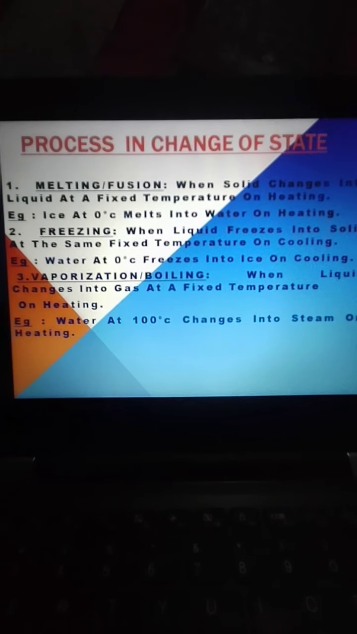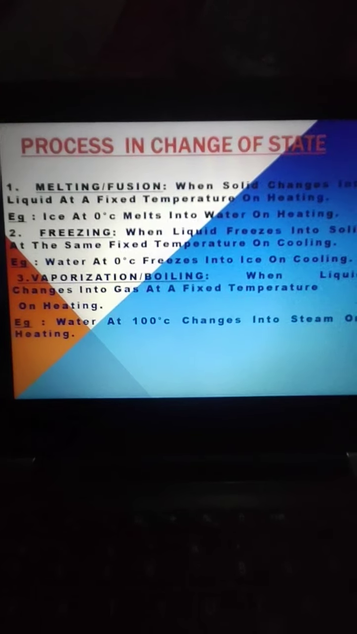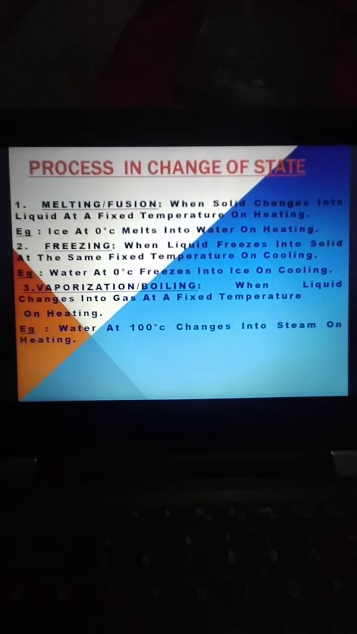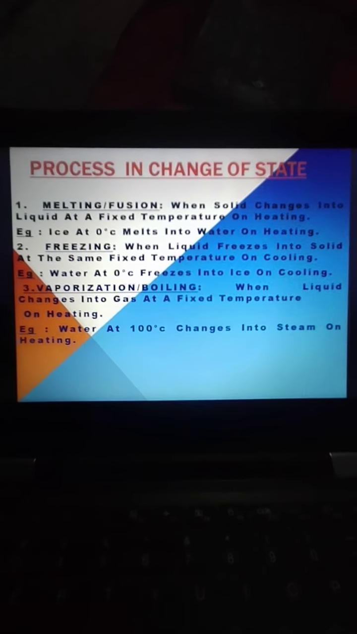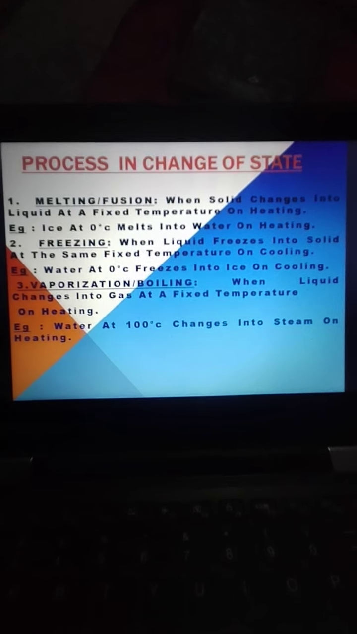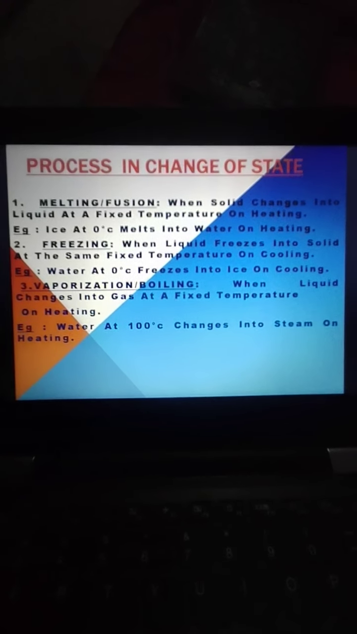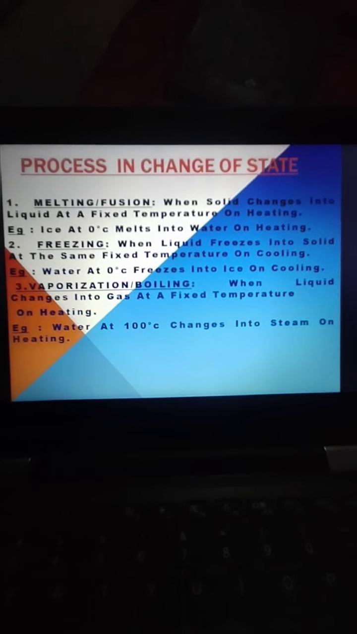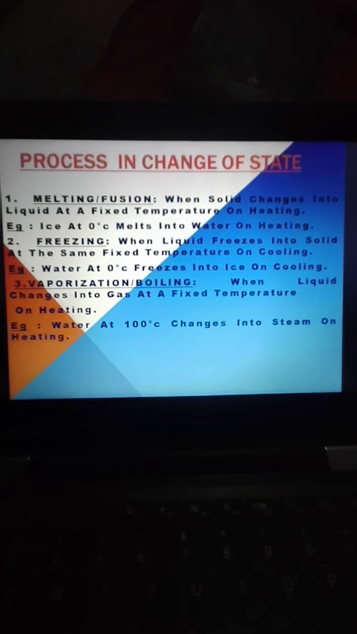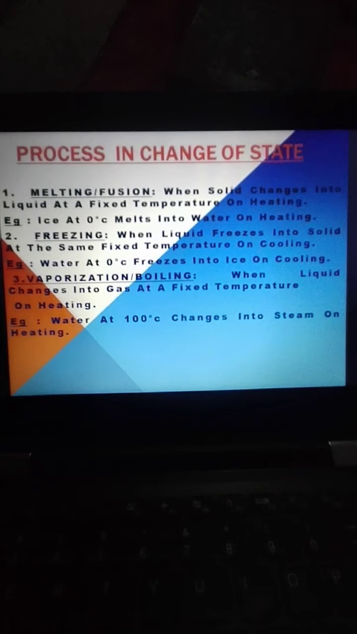So very first one is melting or fusion. When a solid changes into liquid at a fixed temperature on heating, this process is known as melting or fusion. And the example is ice at 0 degrees Celsius melts into water on heating.